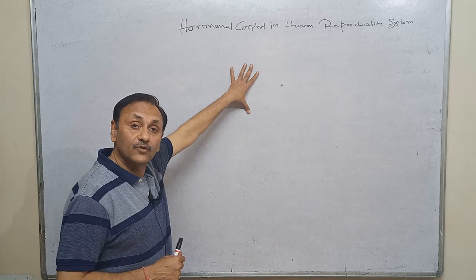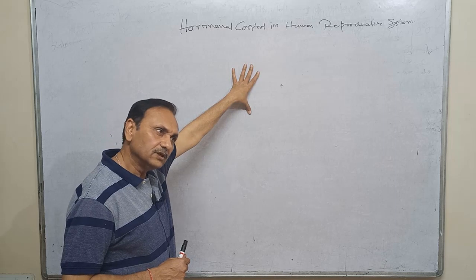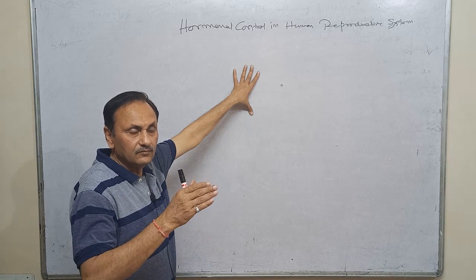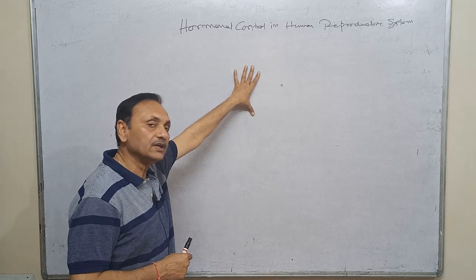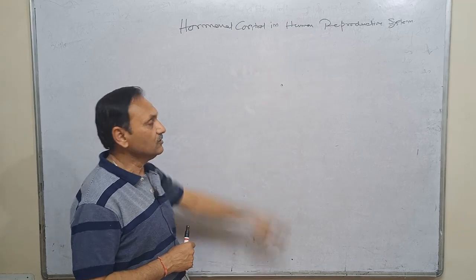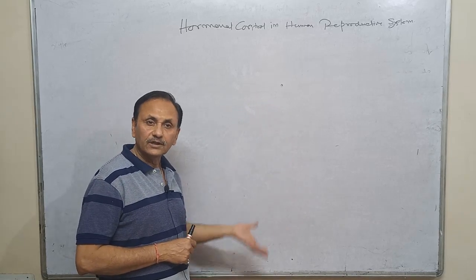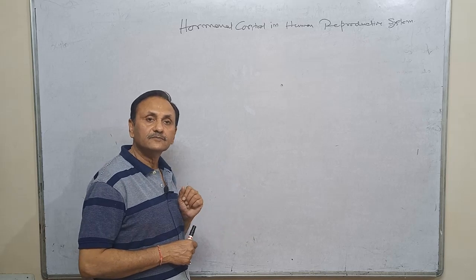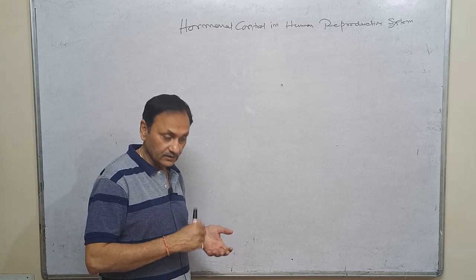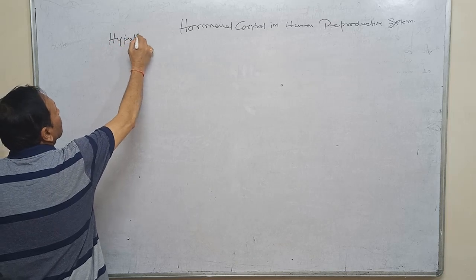Hormones are released from endocrine glands, but certain hormones are also released from glands which are not only responsible for secreting hormones, and such a gland is called a heterocrine gland. Here we will see that the primary sex organs, that is the ovary and the testis, are both heterocrine glands, but they are controlled by a purely endocrine gland, that is the hypothalamus.